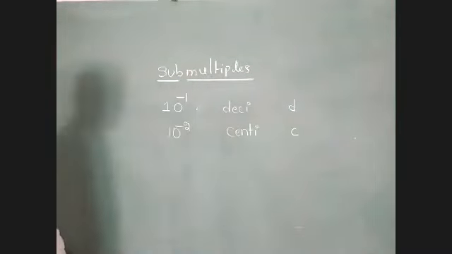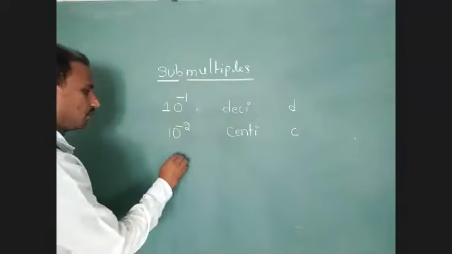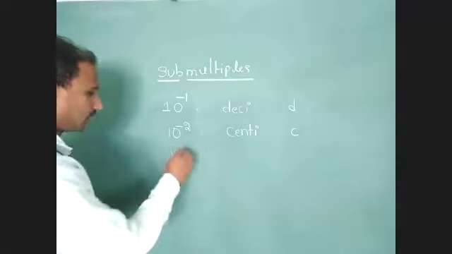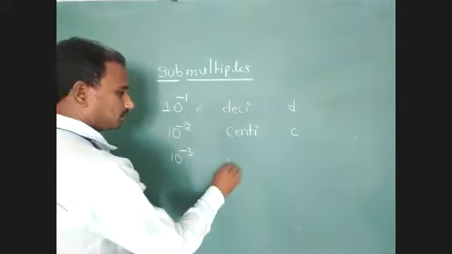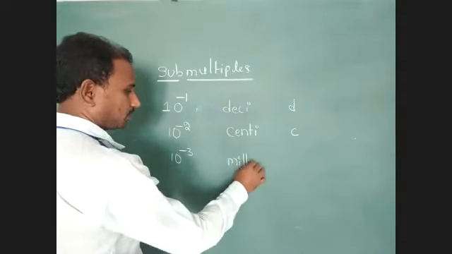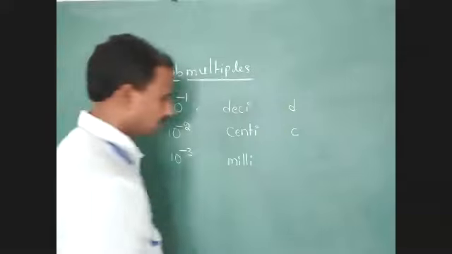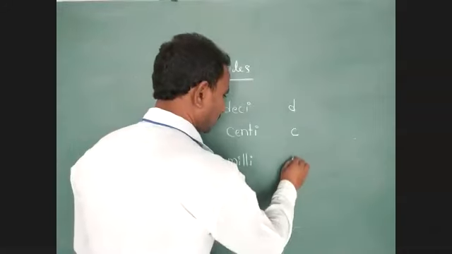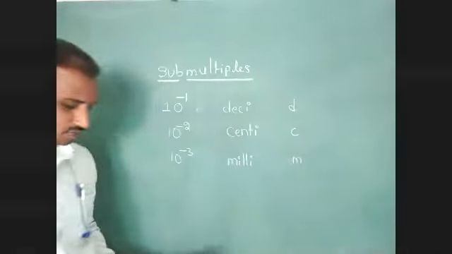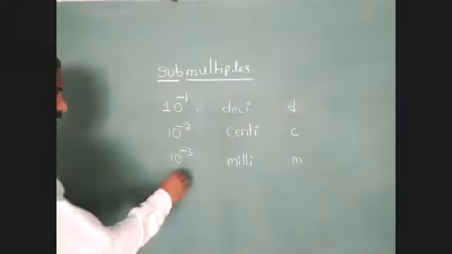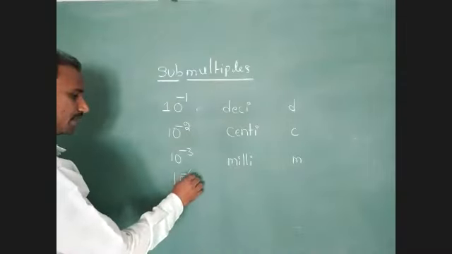Next one, 10 to the power of minus 3 represents milli. The symbol for milli is small letter m.